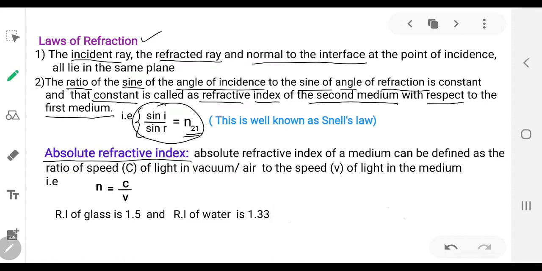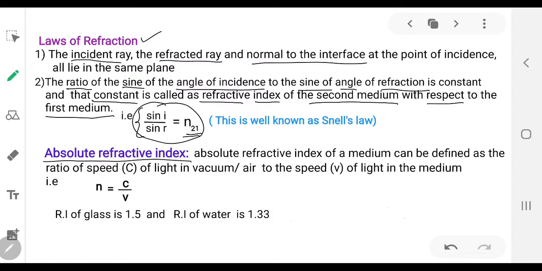In short, refractive index is also called RI. When light enters from one medium to another, its velocity changes.